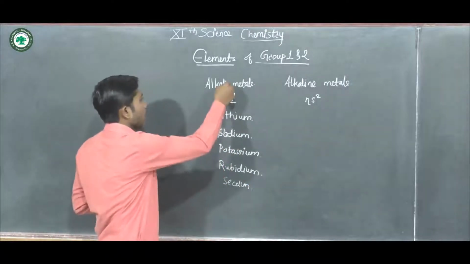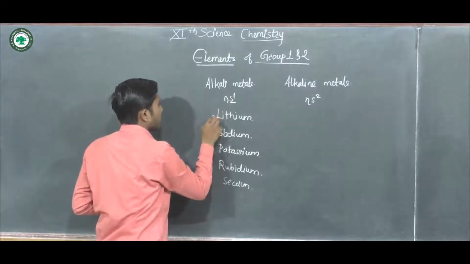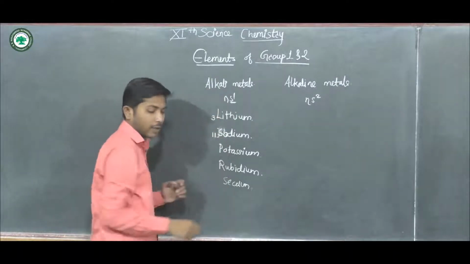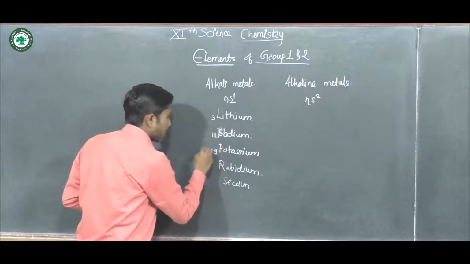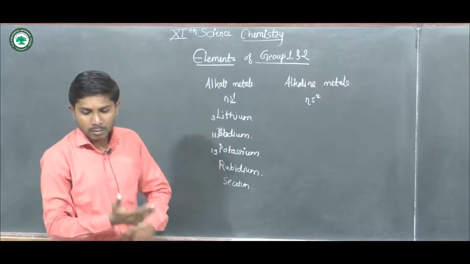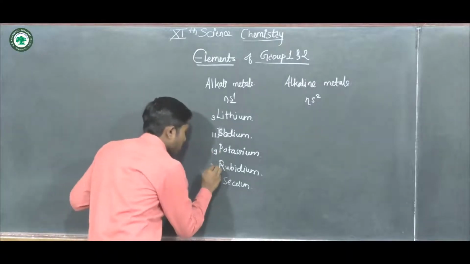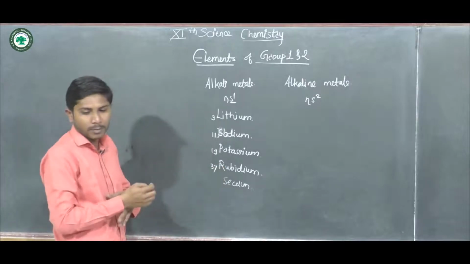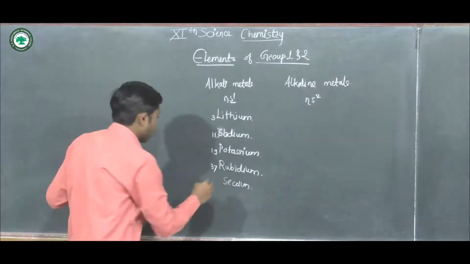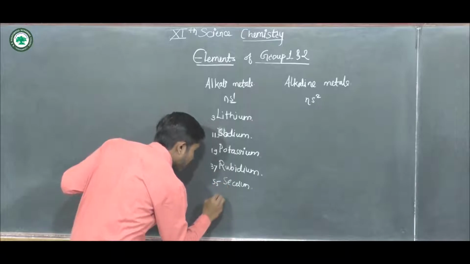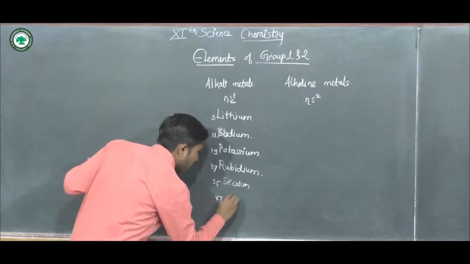These all are the alkali metals. The atomic number of lithium is 3, sodium 11, then potassium 19, 37 for rubidium, 55 for cesium, and 87 for francium.